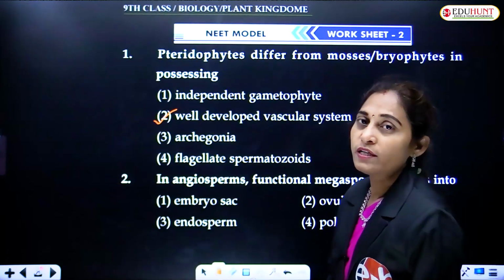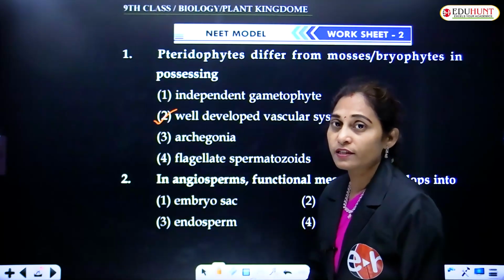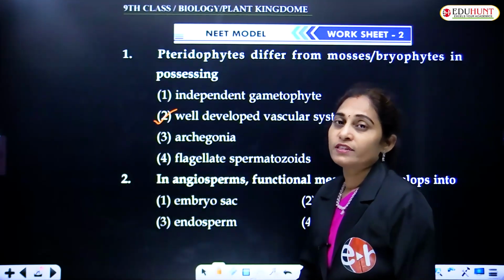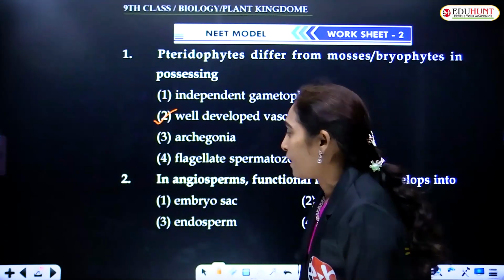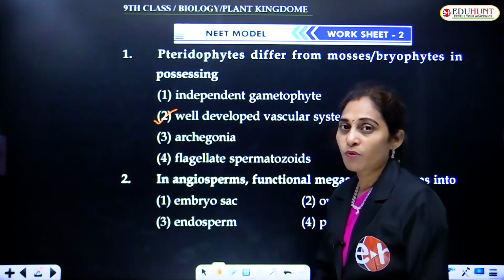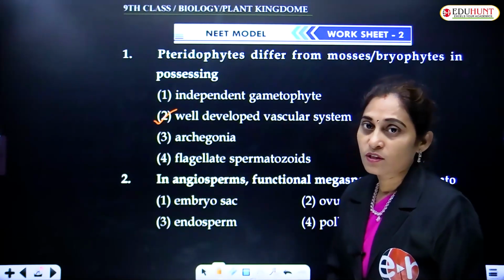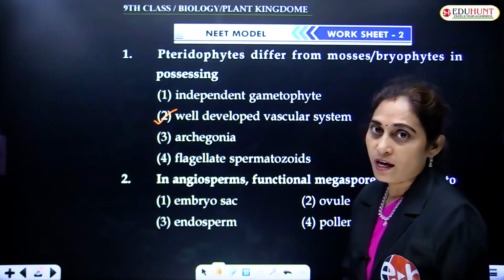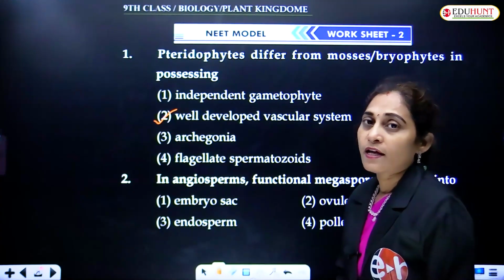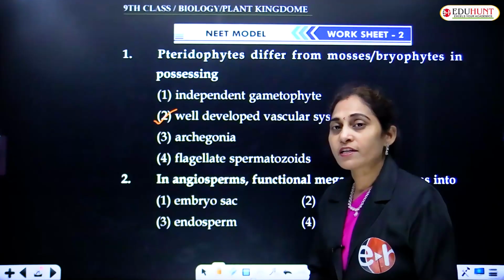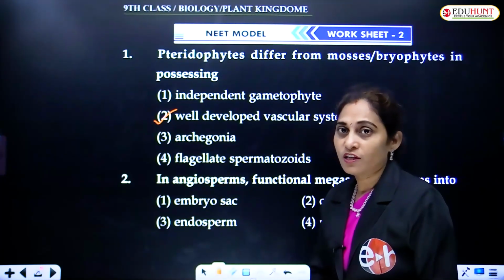Out of 4, 3 will degenerate or disintegrate, and the one which is functional, the functional megaspore, has its nucleus divide thrice to produce 8 nuclei. It is an 8 nucleate, 7 celled structure.